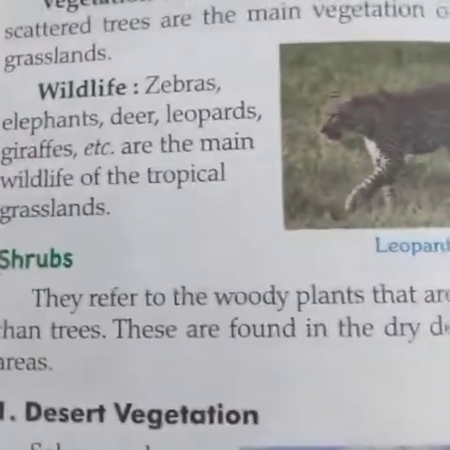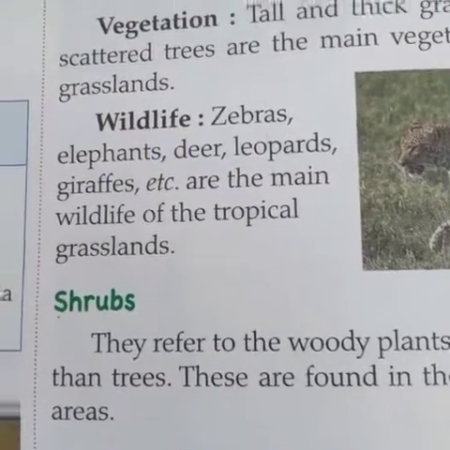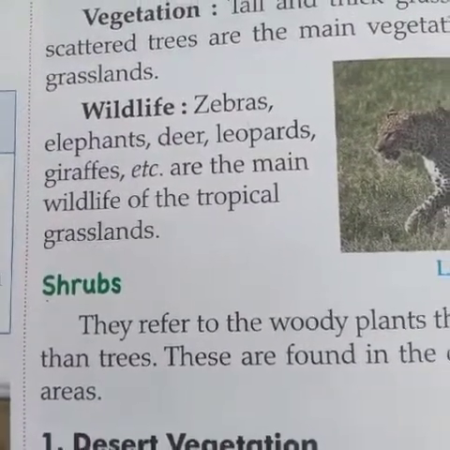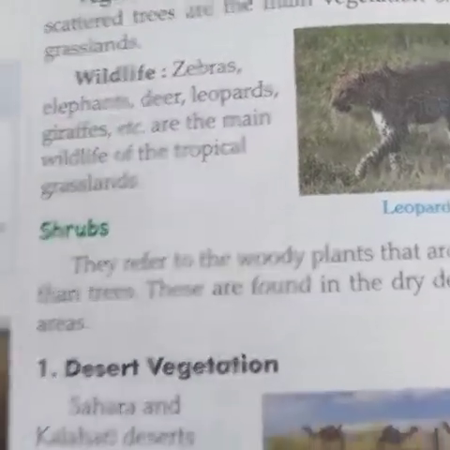Now the wildlife. The wildlife which is found here includes zebras, elephants, deer, leopards, giraffes, etc. The main wildlife of the tropical grasslands are the zebras, elephants, and giraffes.